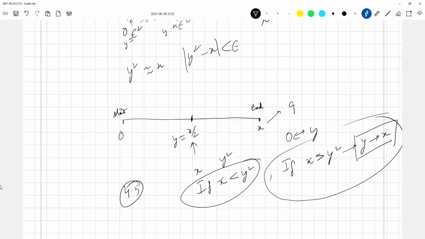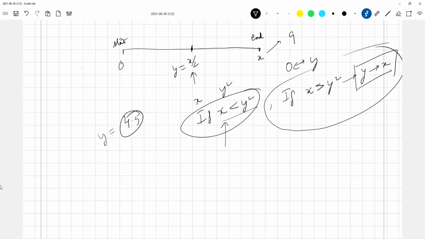Okay, and we see that y squared, so y is equal to this. We will find that y squared is larger than x. So what is my start and end going to be now? That means my solution is going to be somewhere between this and this value. So my start is going to be 0 now, and my end is x by 2, which is 4.5. Now this becomes my region of search. Is that okay?